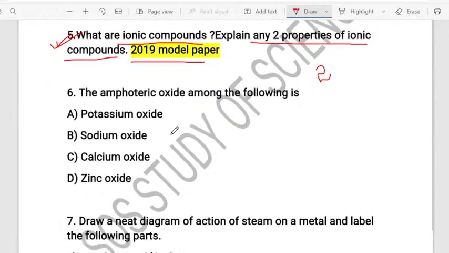Moving to the next question. The amphoteric oxide among the following is, they are asking. I have already told you, examples of amphoteric oxide are aluminum oxide as well as zinc oxide.